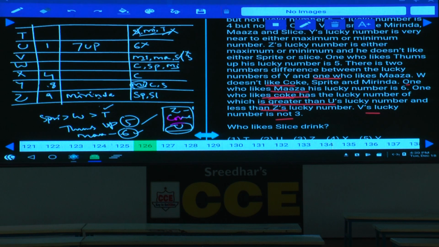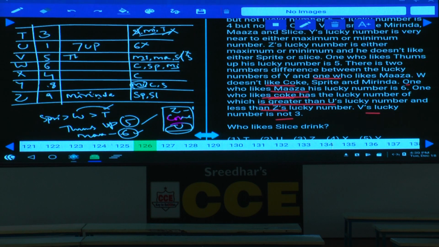Now this T is lesser than Sprite and W. As T is lesser than Sprite and W, what is the next number left over here? 3 is the next number left over. This T must be 3. Now we are left with 1, 3, 5 and 6 as the numbers left. Now this W and V are left over. Then what is the value of this W? W is 6 and this will be 5.